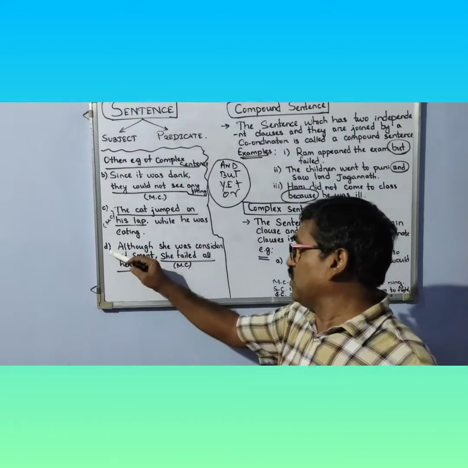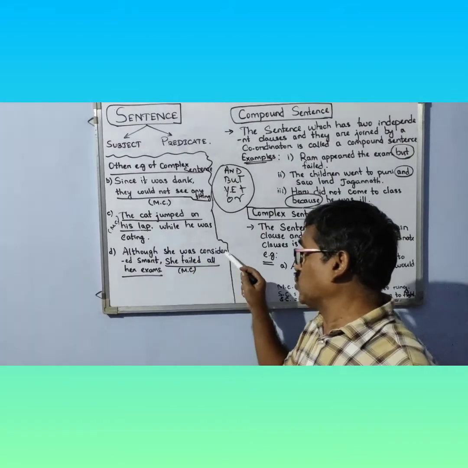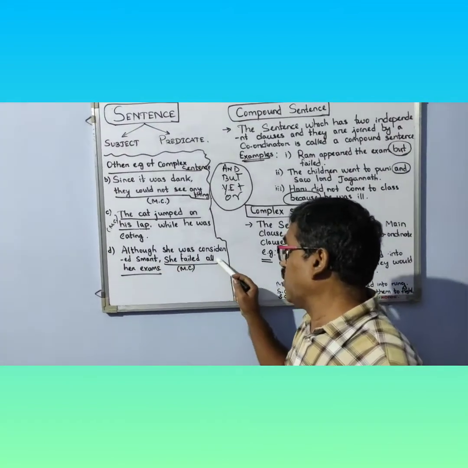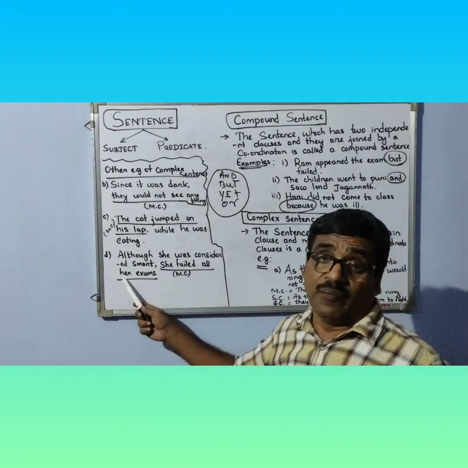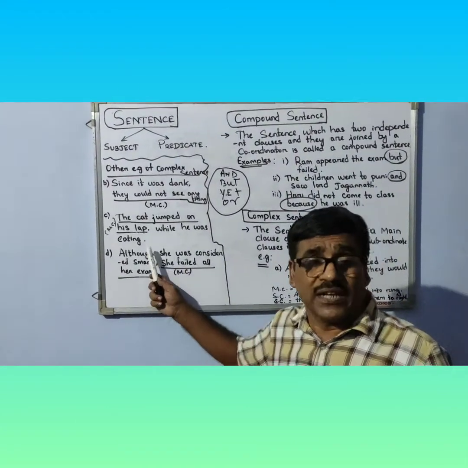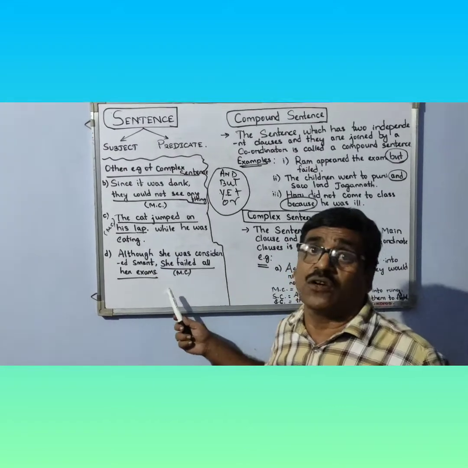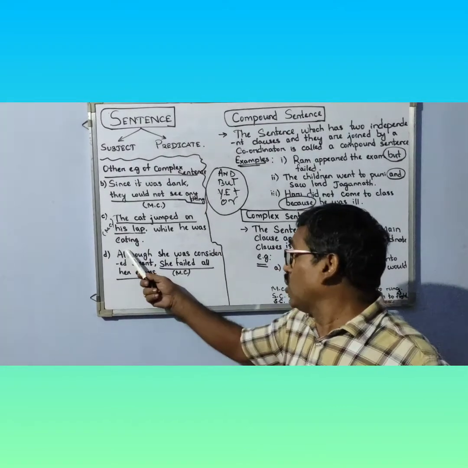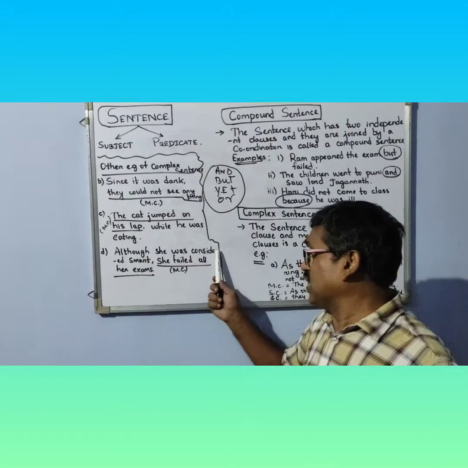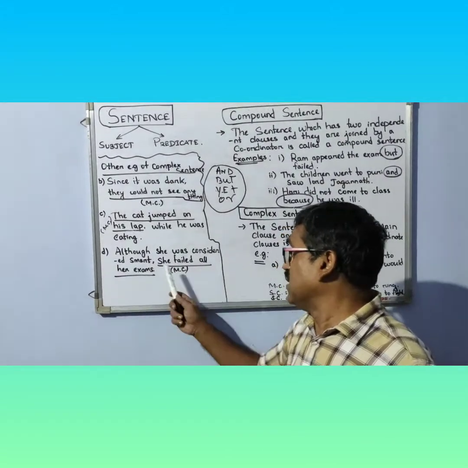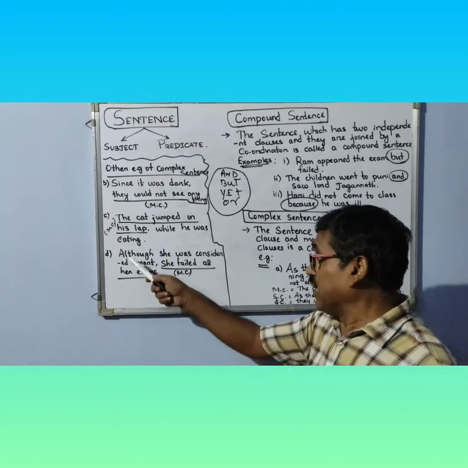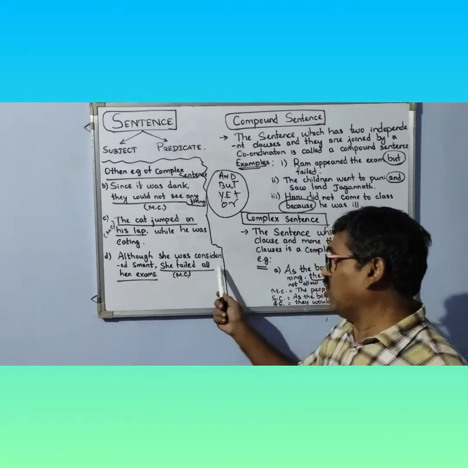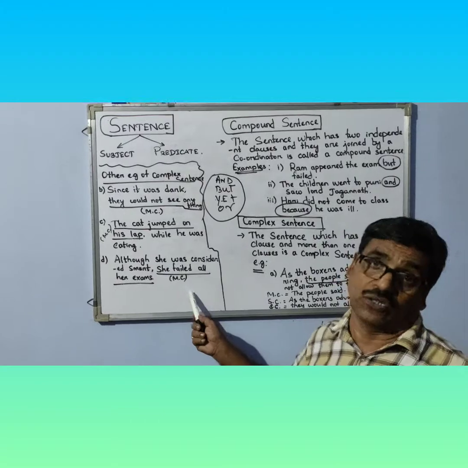Then another example is: although she was considered smart, she failed all her exams. You just see in this example, the subordinate clause is written first and the main clause is written next. Although she was considered smart, it is the subordinate clause. She failed all her exams, it is the main clause.